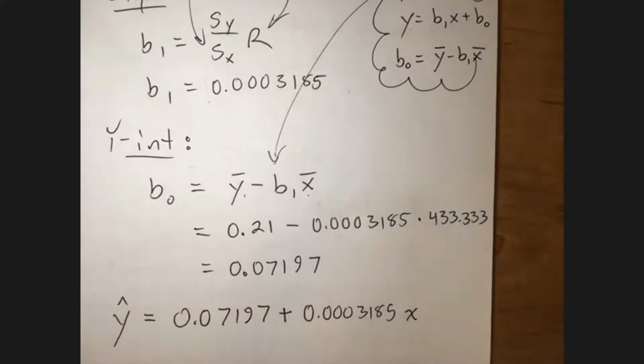We put a hat here because y is supposed to represent the data, all right? And this is not data. This is interpolated based on this model. So we wouldn't expect this model to produce actual data values. We expect it to estimate the data values. And so that's why we put a little hat here, okay? And so that's our linear model right there.